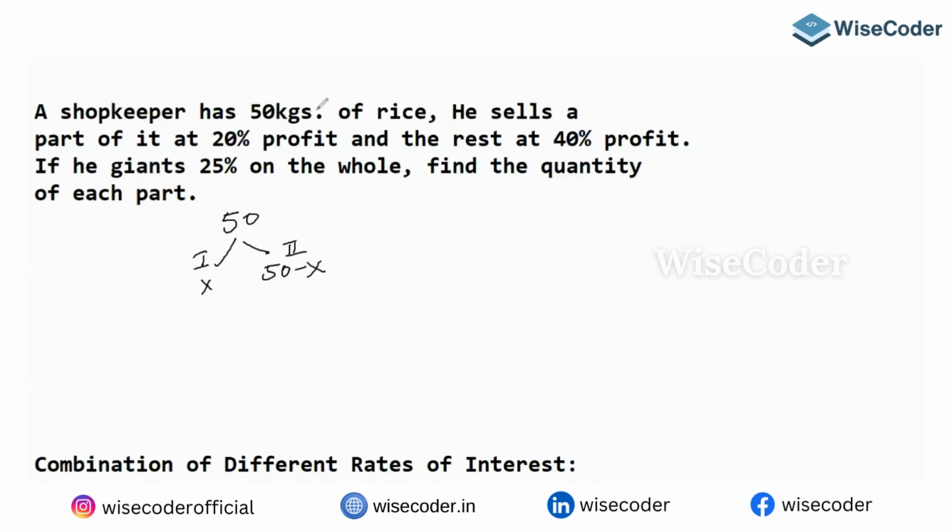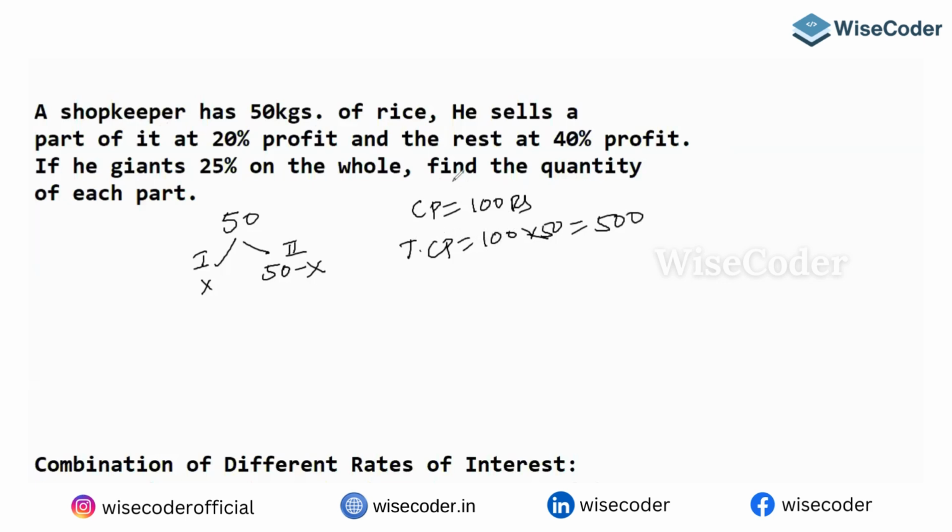He's saying 50 kgs, but I don't know the cost price. Let's say the cost price of 1 kg is 100 rupees. So can I say for 50 kgs, the total CP will become 100 into 50. That will become 5,000. Yes or no? Okay.